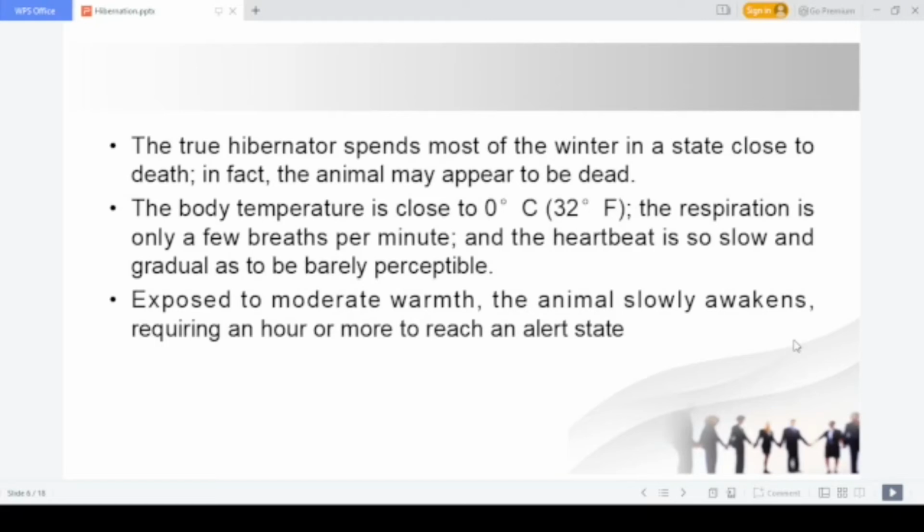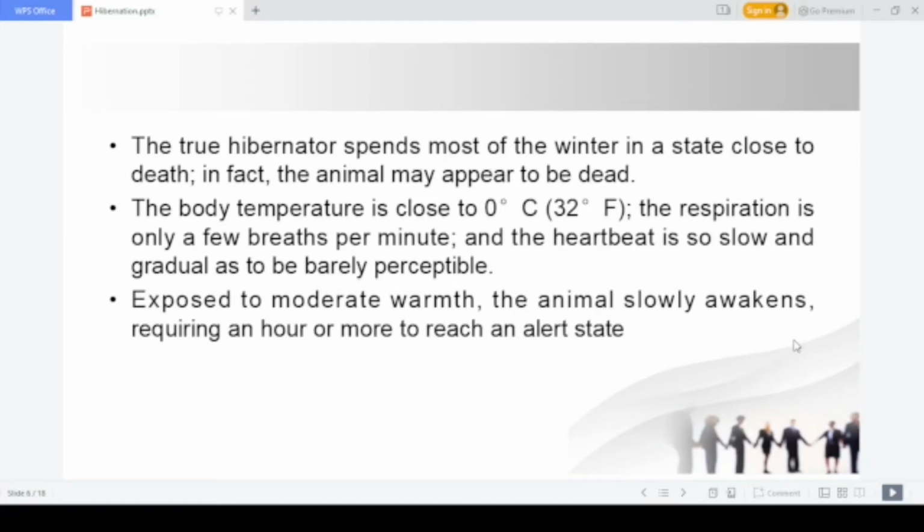Now, what happens is that when you take a hibernating animal, a polar bear or a rat, to the lab, and we put it in an AC where the temperature is maintained at 35 or 30 or 25 degrees, after some hours the animal will come back. This hibernating animal will be slowly awakened. They will come back to their normal state.